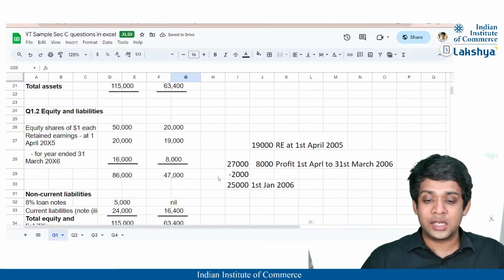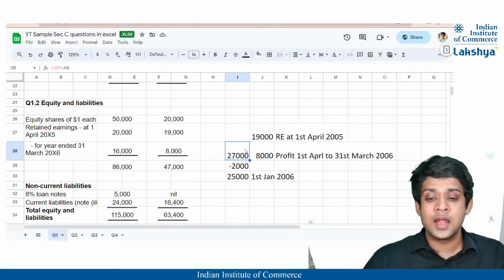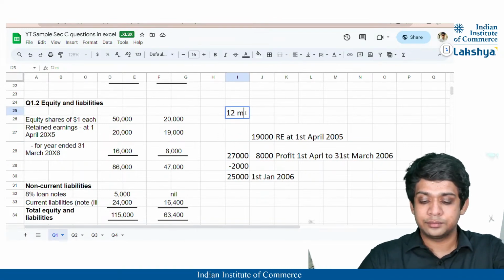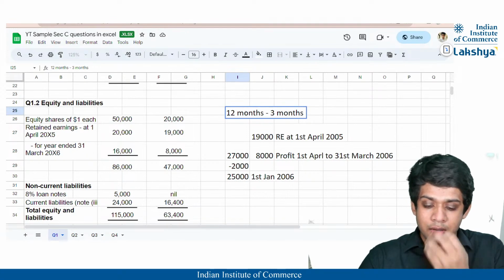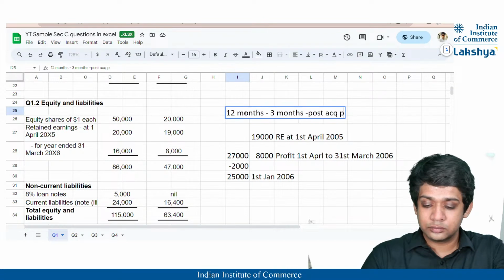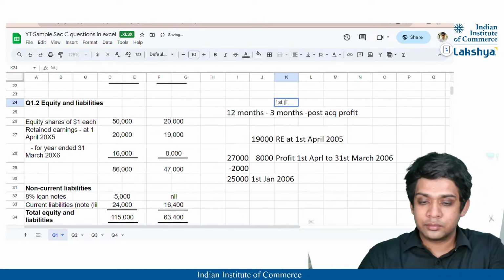Because what we have done here is for the full year till 31st March 2006, our profits available were 27,000, but this included the 8,000 which was for 12 months, right? So out of this, 3 months will belong as post-acquisition profit, right? That is from 1st January.